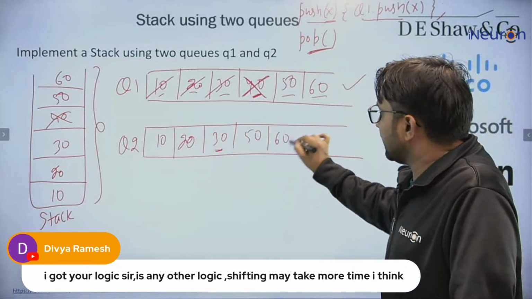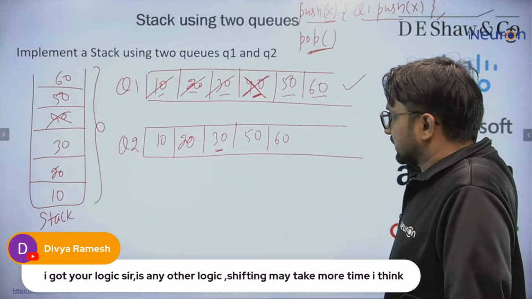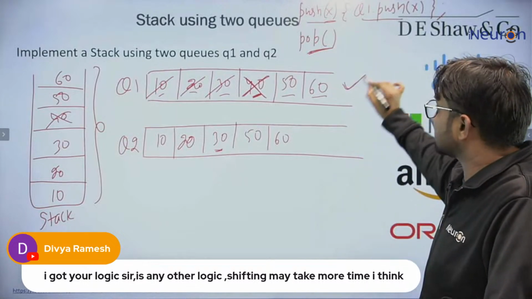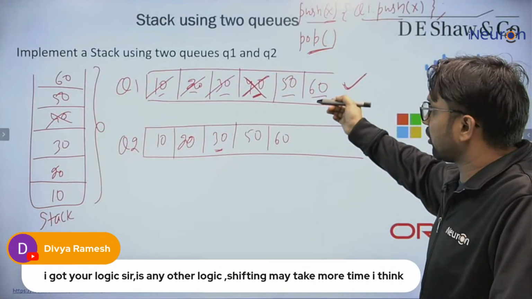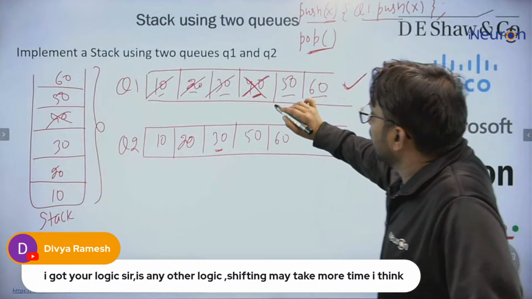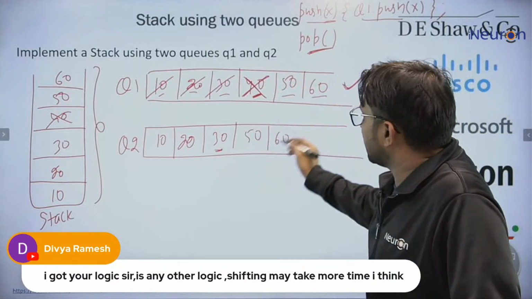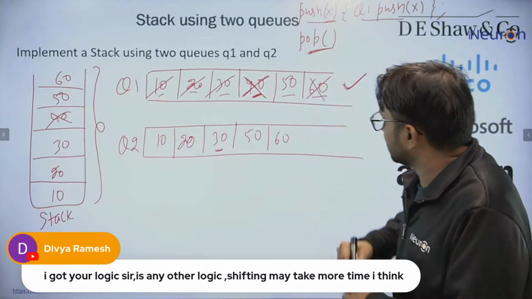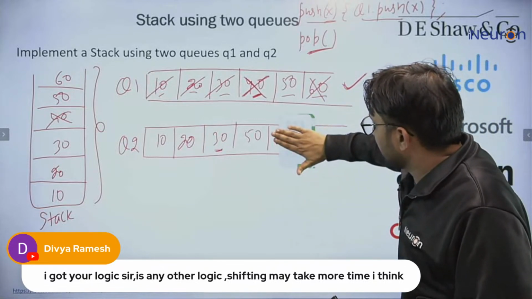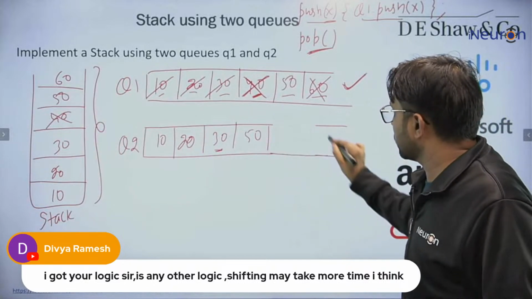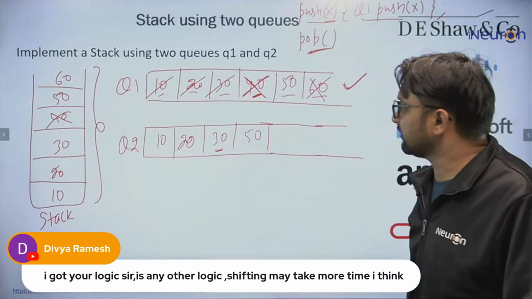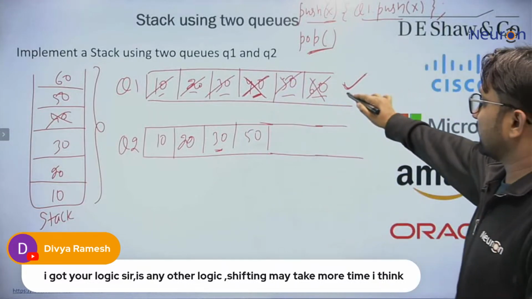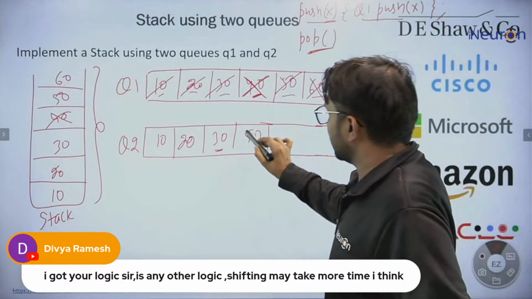Then we are deleting 60, then we are deleting this element. Before that, we are checking if Q1 is empty or not. If Q1 is not empty, then we are taking this element, putting it here, taking this element, putting it here. And then we are deleting. Let's suppose we deleted 60. Fine. Again, if we want to delete the next element, then we need to check if this is empty or not, and then we can delete from here.